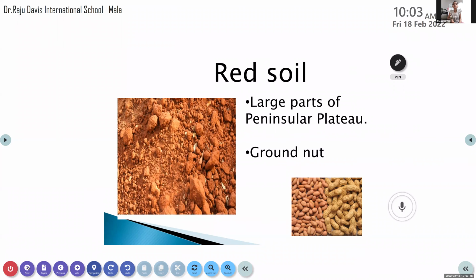It is found in a large part of the peninsular plateau. Which crop can we cultivate there? Groundnut. Red soil is suitable for cultivating groundnut.